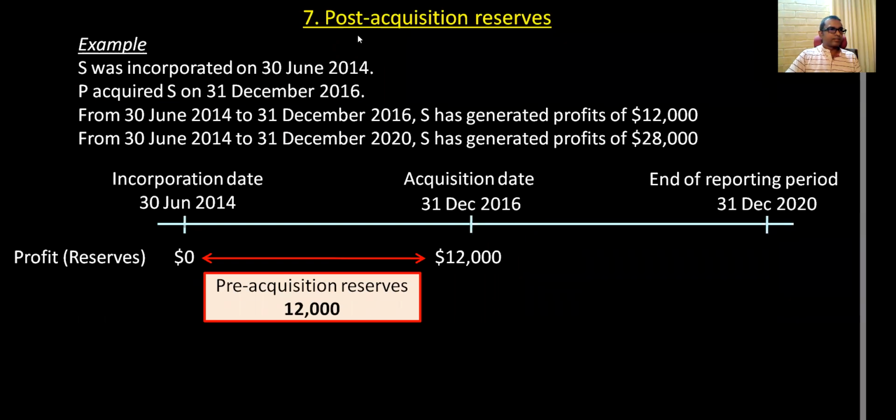From the incorporation date, 30th June 2014, to the end of reporting period, from the very beginning, you have generated profits of 28,000.